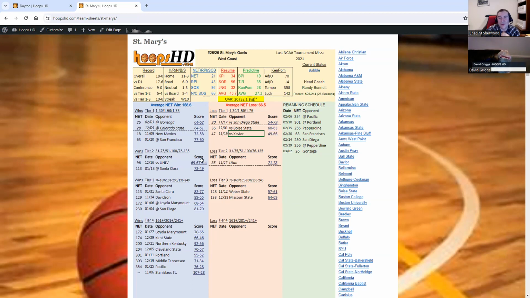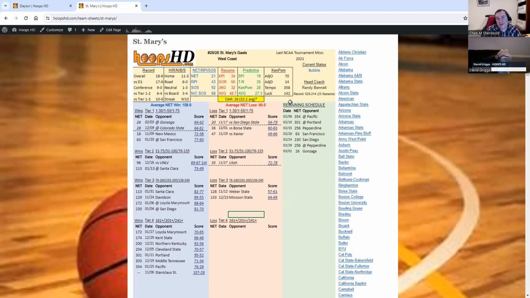You can see the final score. You see this game here, UNLV was 69-67, double overtime. All that information is there. St. Mary's excellent on the road this year. If you look up here, they're actually undefeated, 6-0 in road games. Not so good in neutral court games, where they're 1-3. And at home they've struggled.